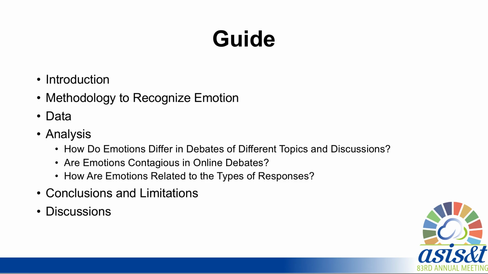While it has been shown that participants' emotional states affect debate process and outcomes, it is unknown how different types of emotions are represented in online debates, and what correlations exist between the emotions and other aspects of the debates, such as their topic. In order to answer the questions, we first develop an emotion recognition algorithm.